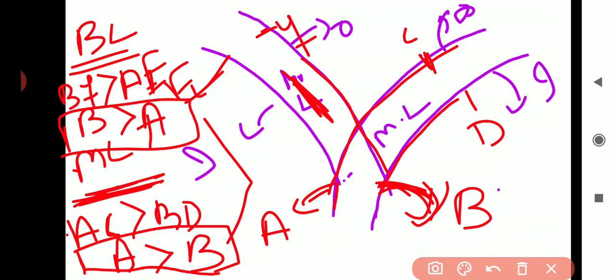Rather than B, A is in the higher position than B. We should raise B above A for the branch line, but generally A is higher than B. This is known as negative super elevation.